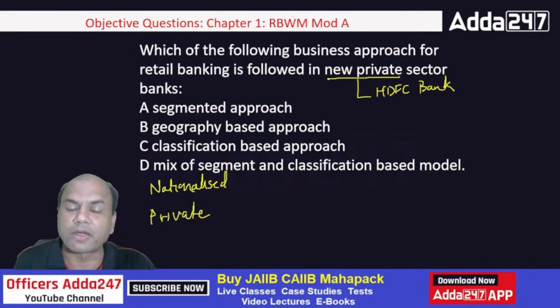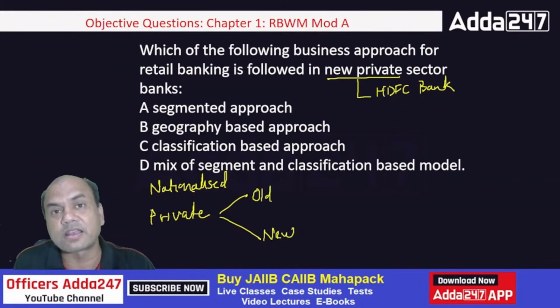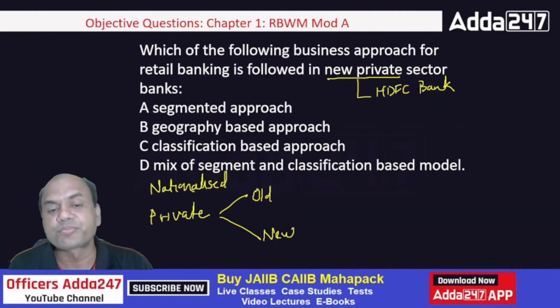Private banks, again, there are two types: old private banks and new private banks. Also, within the ambit of nationalized banks there are RRBs, but these are different; those cater only to the rural side. So the point over here is that new private banks means HDFC Bank, ICICI Bank.